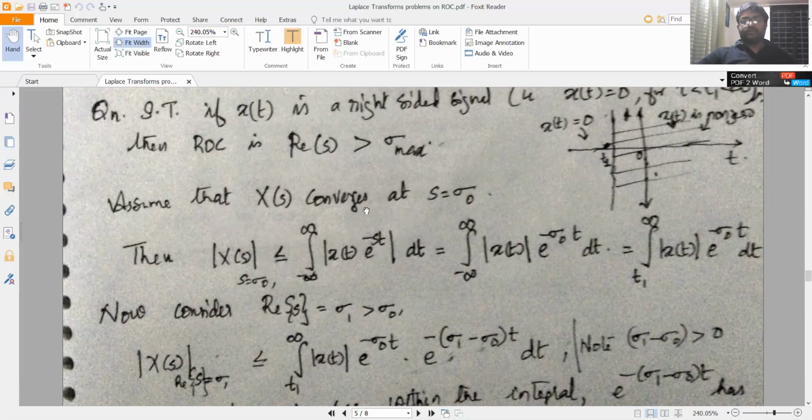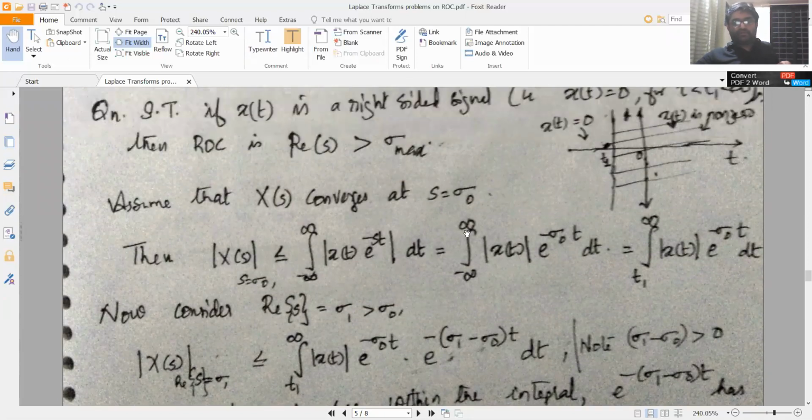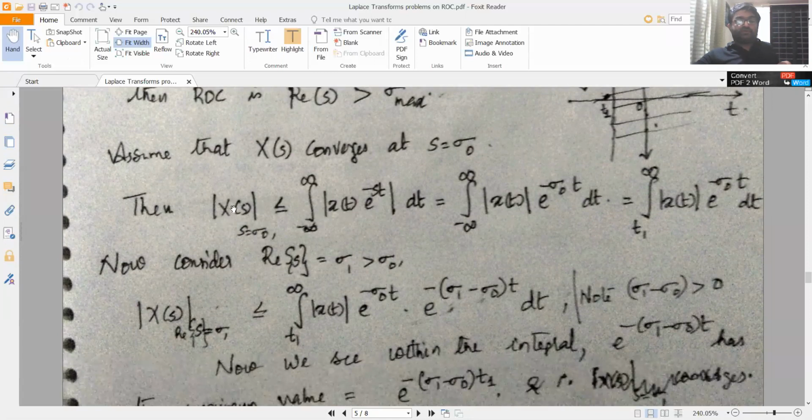Now let us assume that X of s converges at s is equal to sigma 0. So therefore you can write modulus of X of s at s equal to sigma 0. I'll put the limits as infinity: integral minus infinity to plus infinity modulus of x of t e raised to minus st dt.